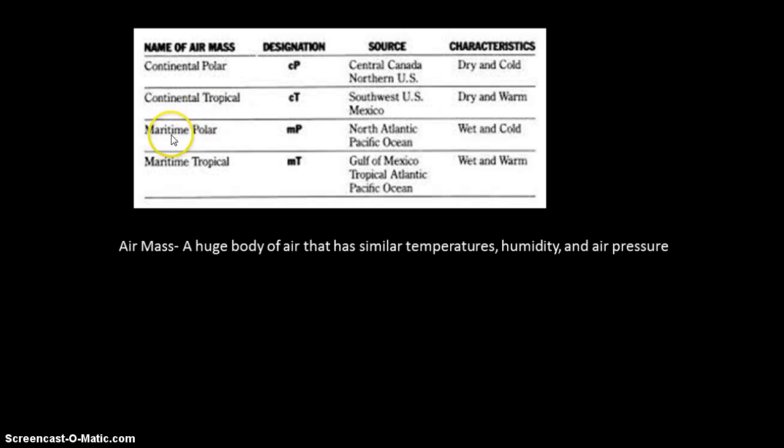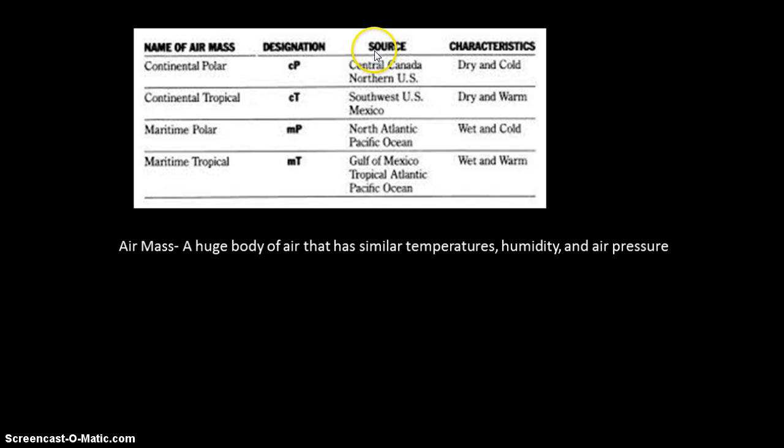Maritime, which means wet, and so polar is going to again mean cold. So now we have wet and cold characteristics. Maritime tropical, again, maritime means wet, tropical means warm, so it's going to be wet and it is going to be warm. And so what we start to see is that these types of air masses form in specific regions.